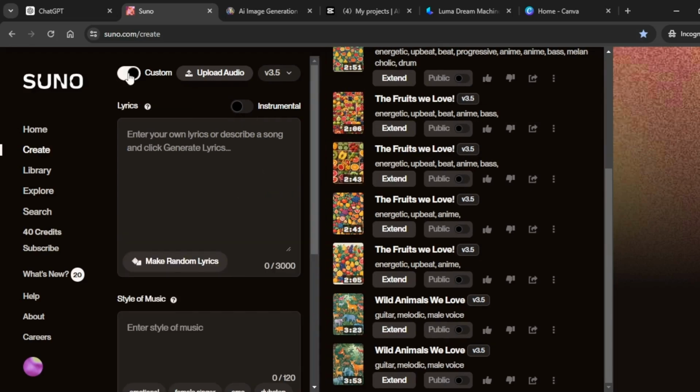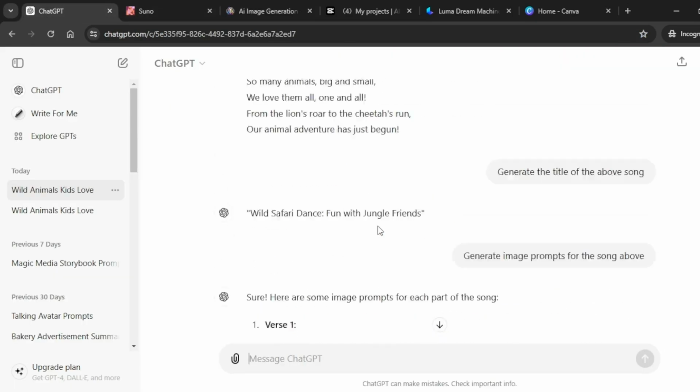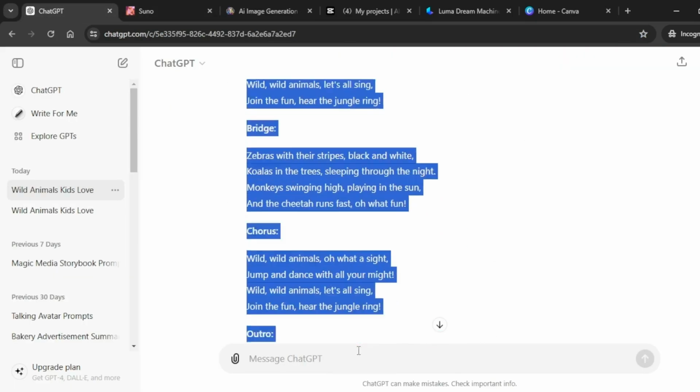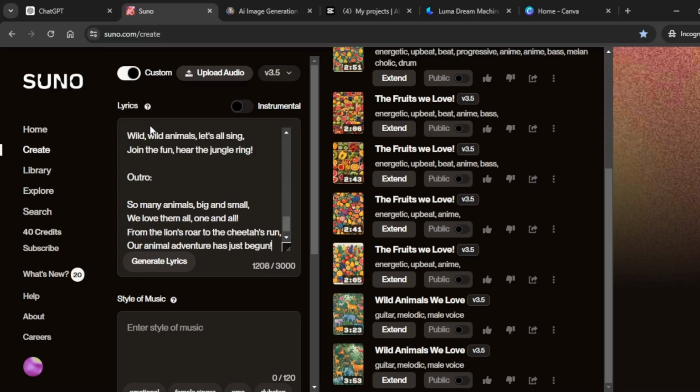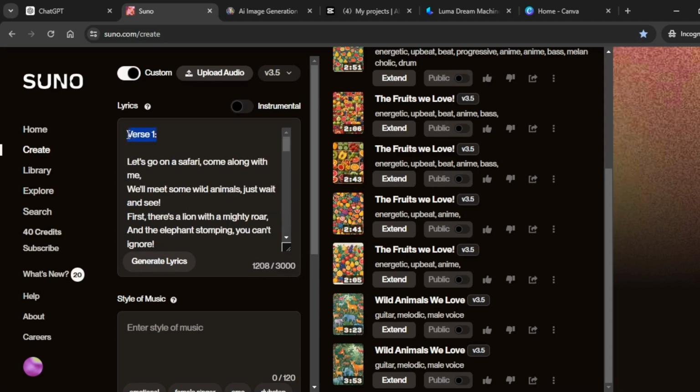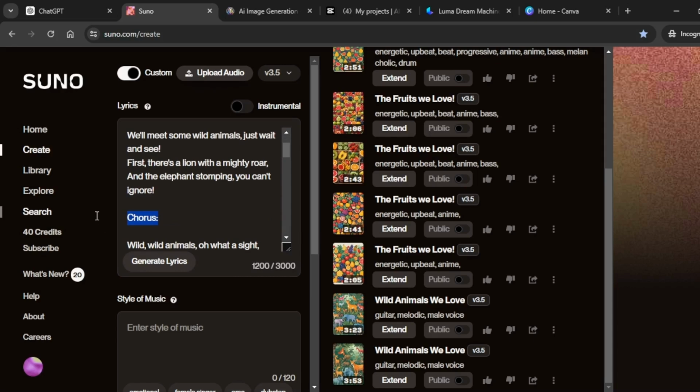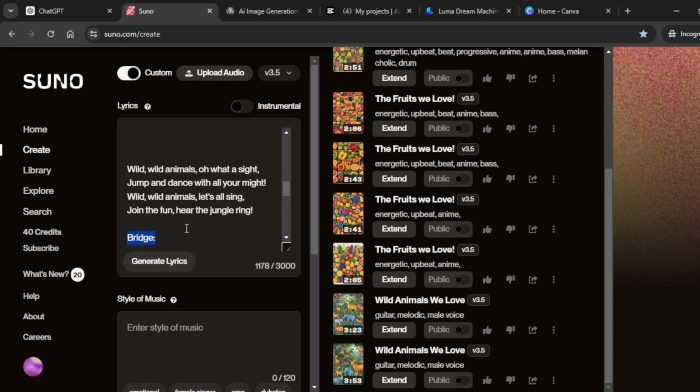To do that, we're going to turn on this custom button right there, and right inside here we are going to input the lyrics that we just generated from ChatGPT. Head over to ChatGPT and copy the song that we just generated, paste it right inside this text box here, and you can see that we are within the number of words that you're supposed to generate. The limit is 3,000 words. Delete what is not necessary. Verse 1, chorus. Verse 2, chorus, bridge.